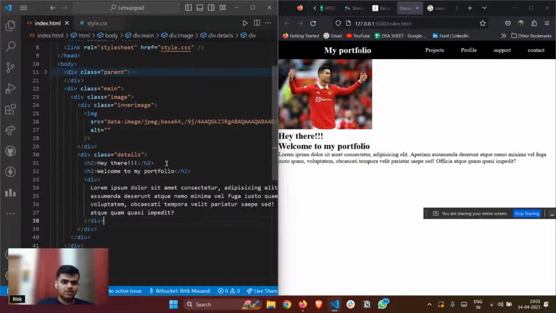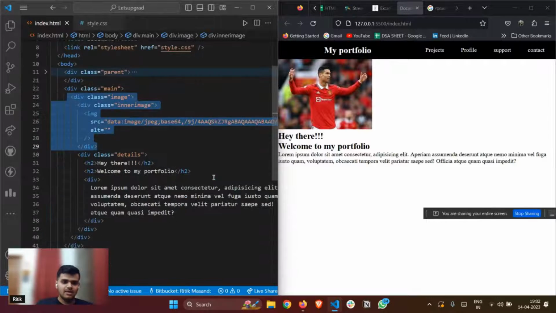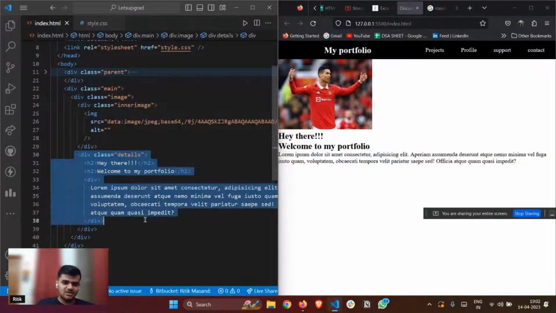Okay. Again, so I'll explain again what I have done. I've made a parent div, right? This is the main div, which is playing the role of parent div here. And inside the parent div I have this image div, right? This is the image part, and this part is the detail part, which has to come to the right of my image, right?